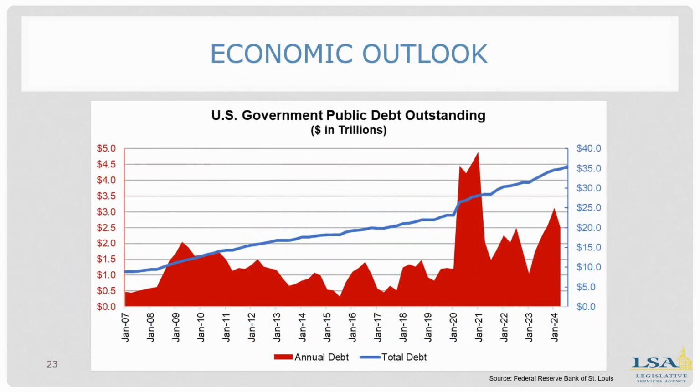Slide 23 looks at U.S. government public debt outstanding. The annual debt or deficit is in red. This has been very high since 2020 in the pandemic. Total debt for the U.S. is in blue and has kept growing throughout the last 2 decades. There's no prospect of any major decrease in the deficit in the near term, although that is to be determined depending on what happens with tax and spending policies from the new administration.